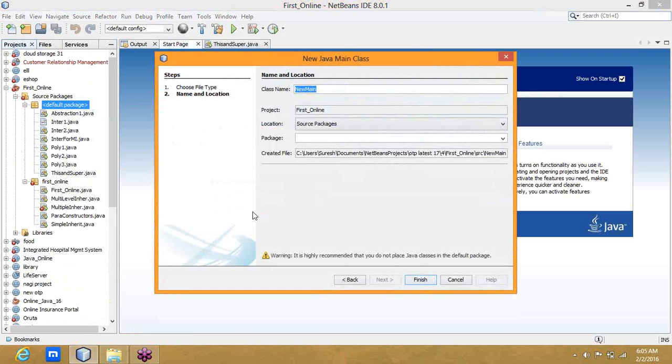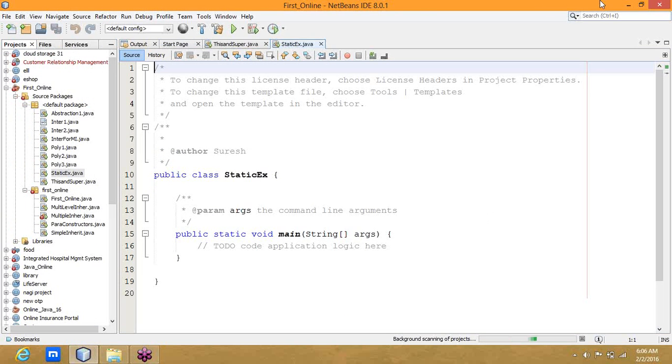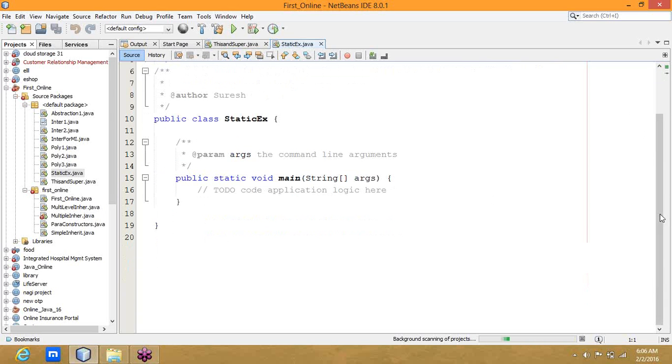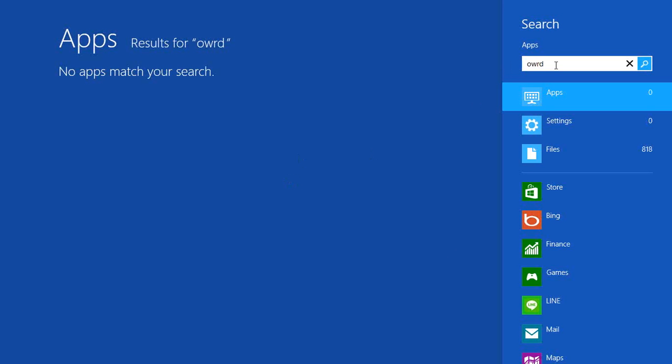What have we completed till now? Yesterday we completed super also, right? Let us explain about static. Yesterday we stopped at static and final.